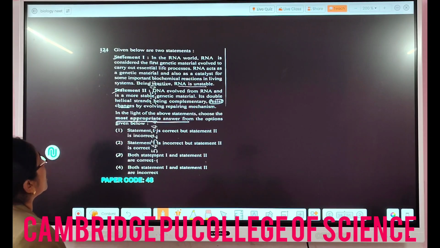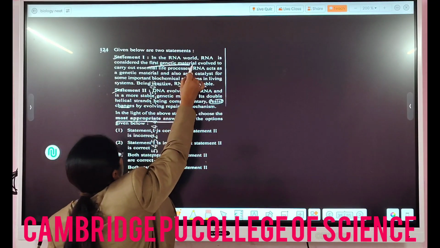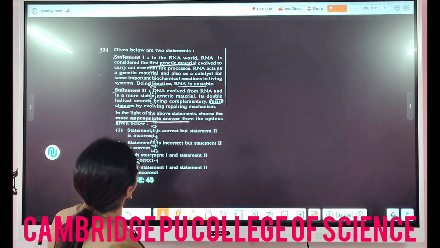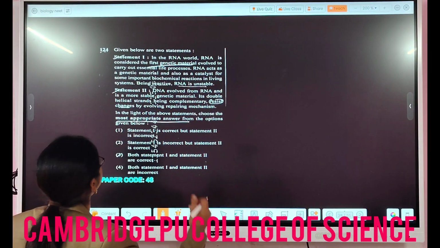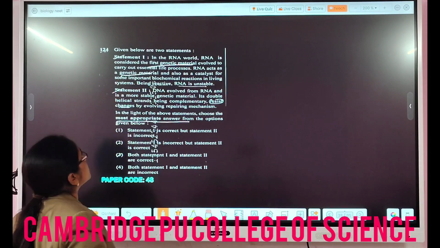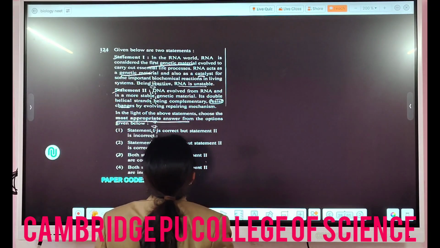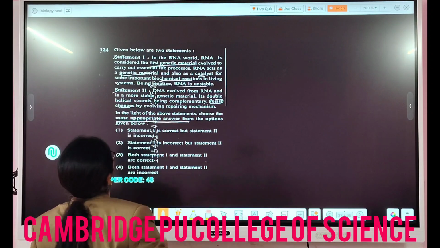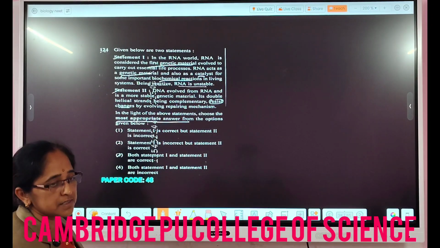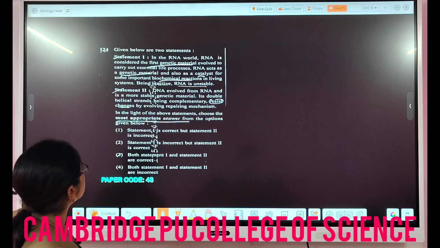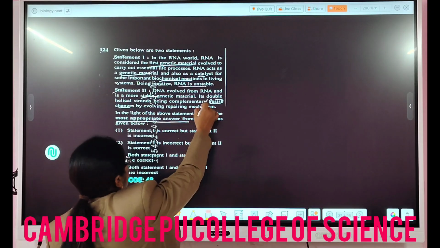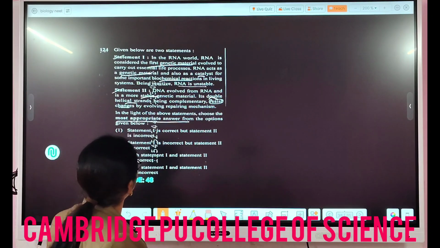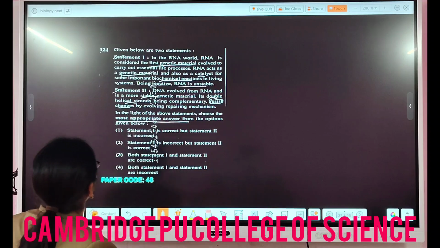In the RNA world, RNA is considered the first genetic material, which is true. RNA is said to be the first genetic material, evolved to carry out essential life processes. RNA acts as genetic material and also acts as a catalyst for some important biochemical reactions in living systems, but being reactive, RNA is unstable. Okay. And statement 2, what does it say? DNA evolved from RNA and is a more stable genetic material. Definitely it is more stable than RNA, and this double helical strand, okay, it is also correct. Being complementary, it resists changes by evolving repairing mechanisms.